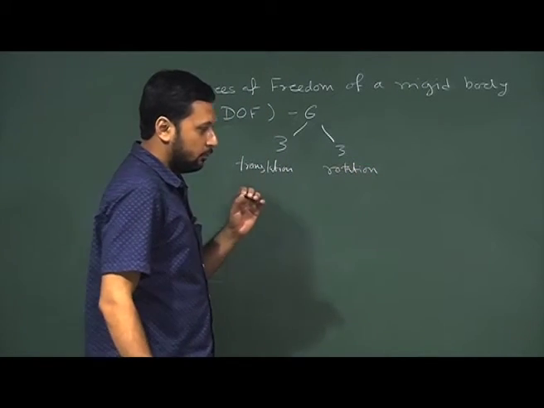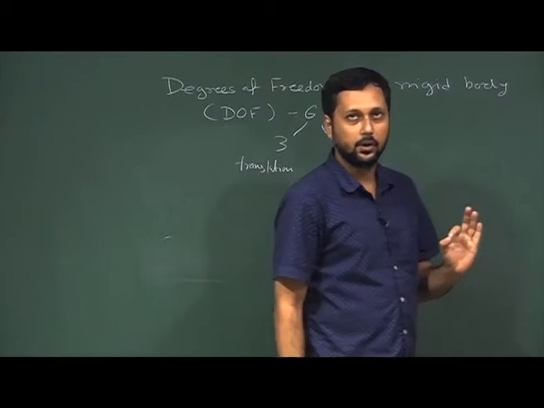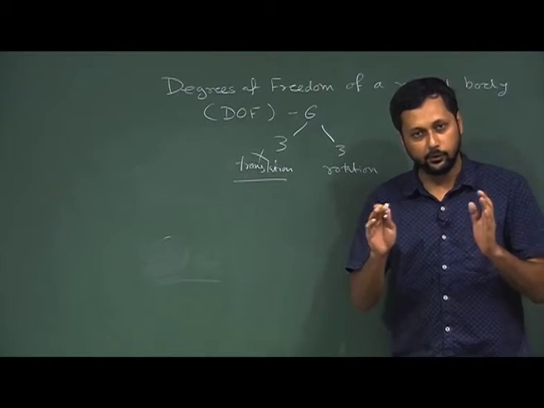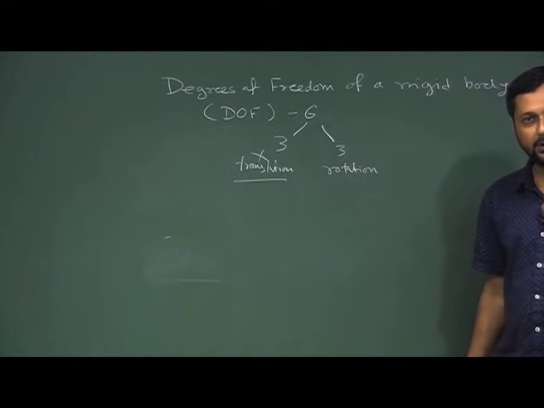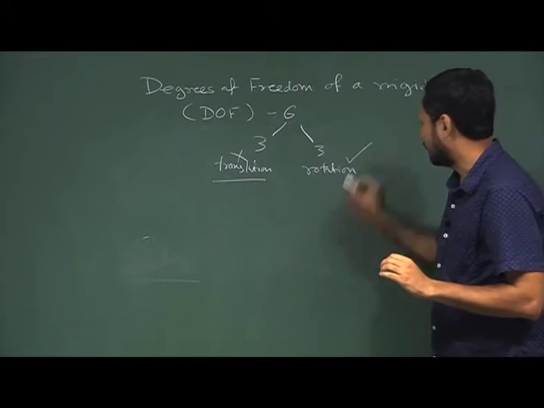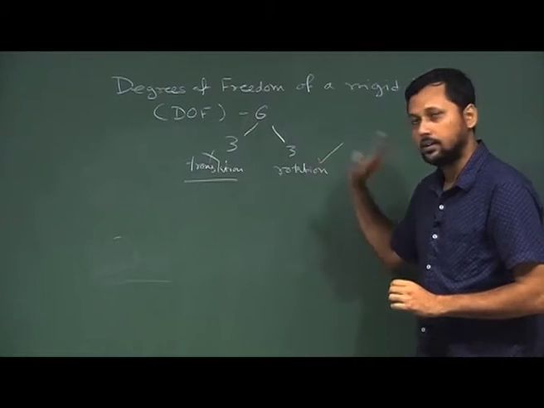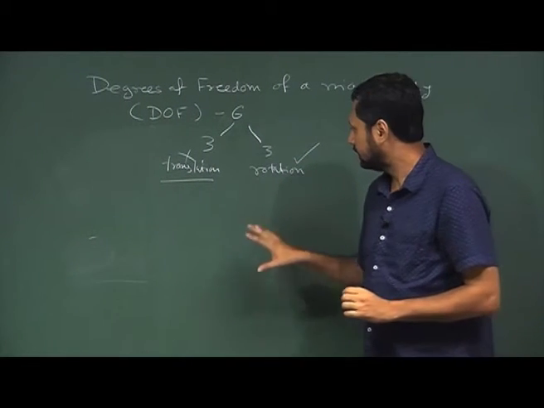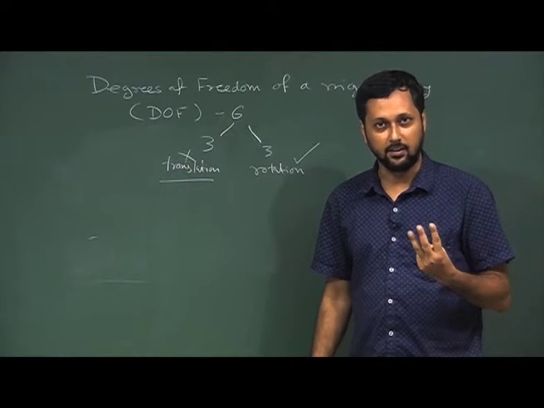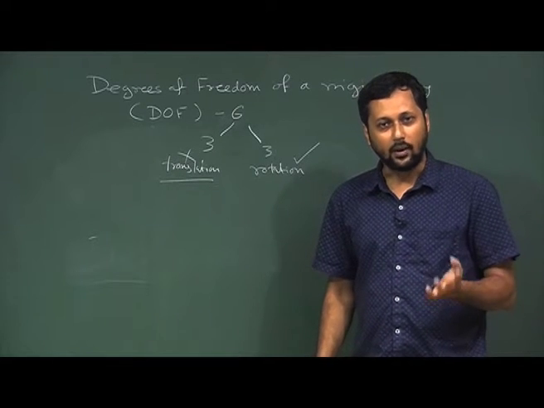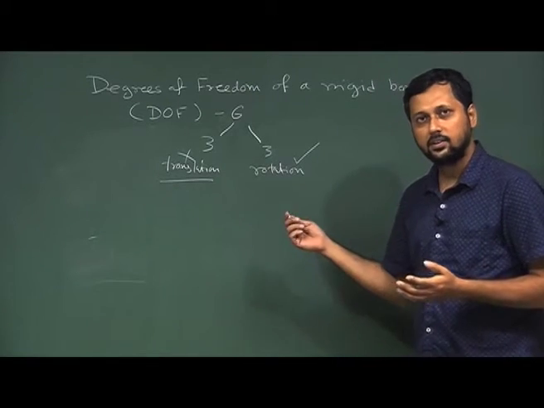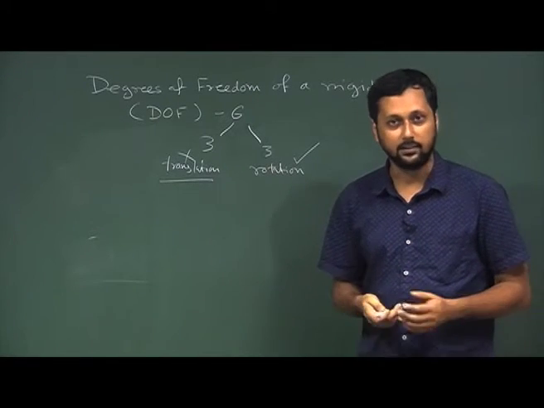And the moment you fix one point in the rigid body, these 3 translational degrees of freedom are totally gone. So, we will be discussing cases where one point of the rigid body is always fixed. That means we have purely rotational motion and we have to deal with only 3 degrees of freedom. That means we need 3 coordinates in general, and later on we will see that Euler's angles can serve as these 3 coordinates, and that will be very advantageous in certain aspects.